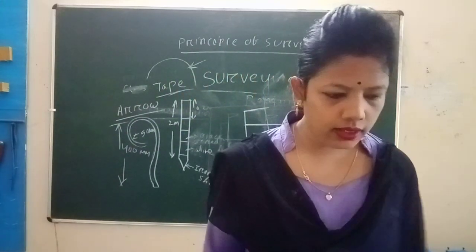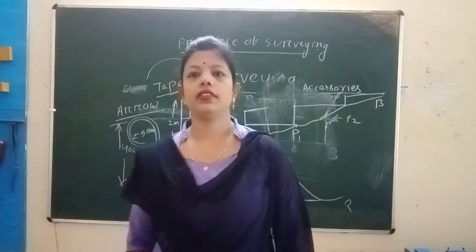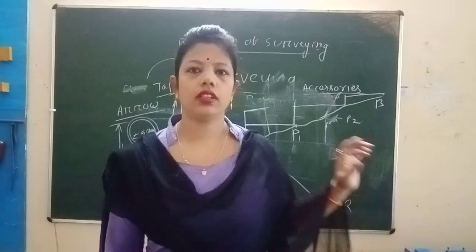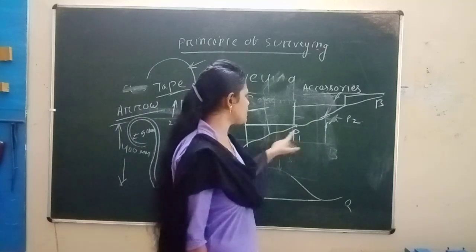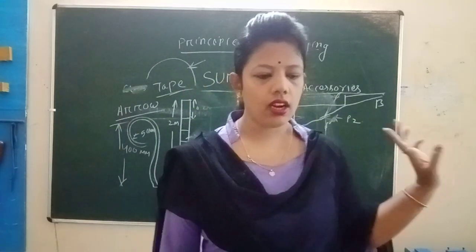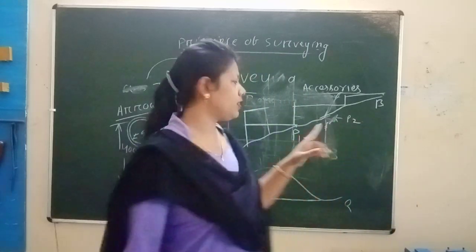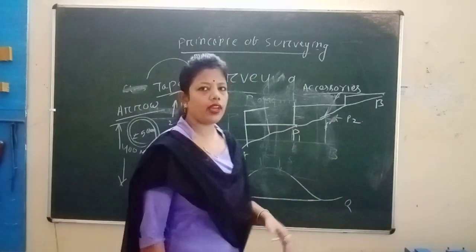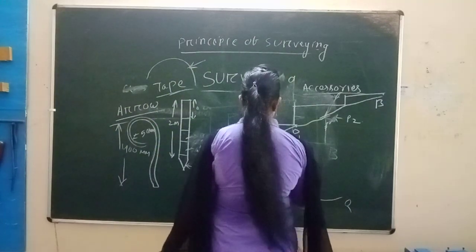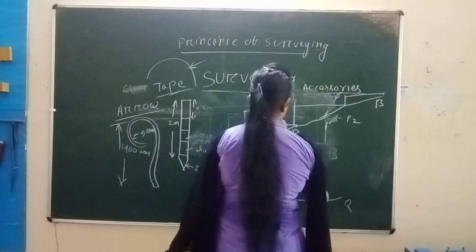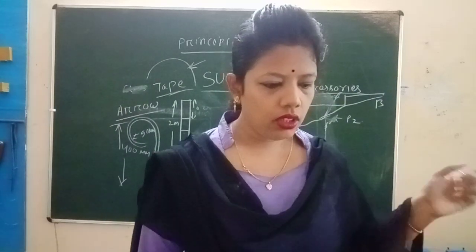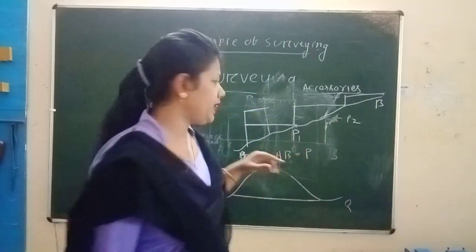Then we go to the method applied on directly sloping ground, where a slope is provided. On directly sloping ground, the stepping method is available. The formula of the stepping method is AB equals AP1 plus P1P2 plus P2P3.